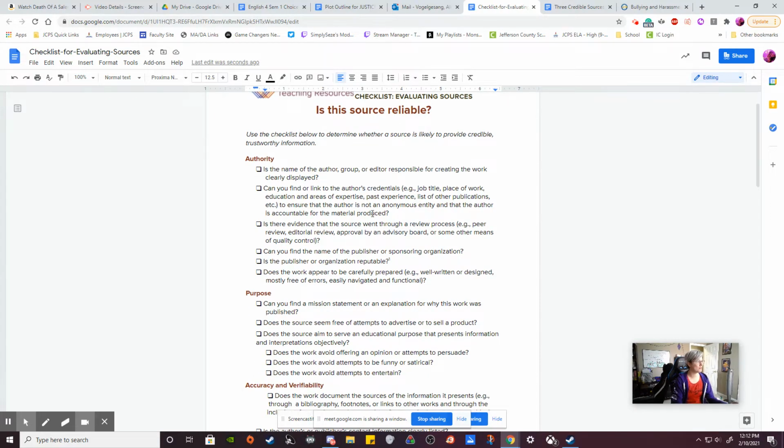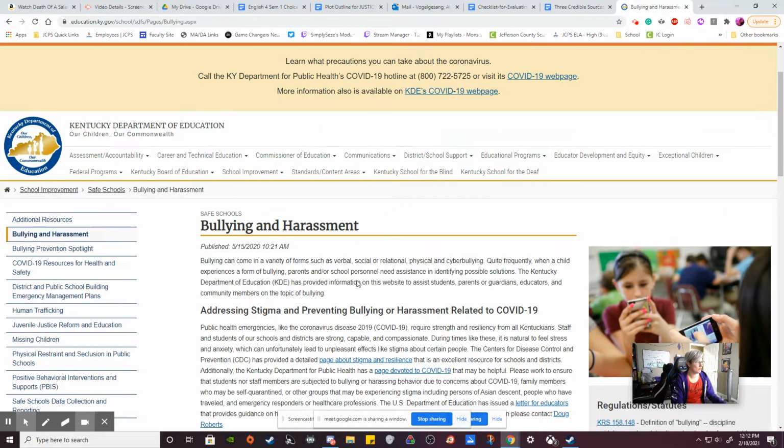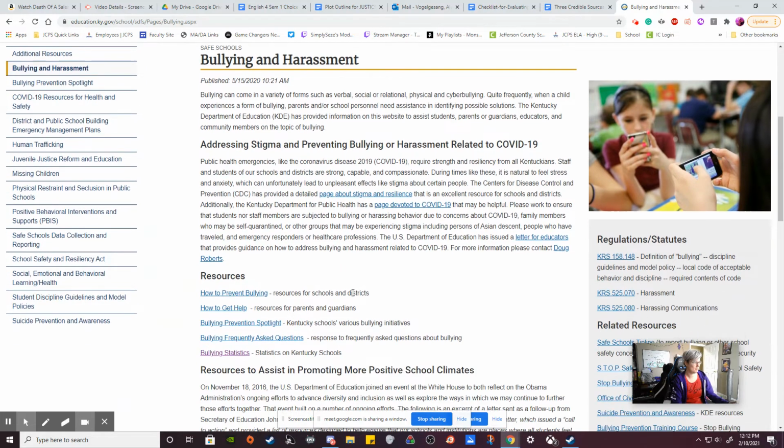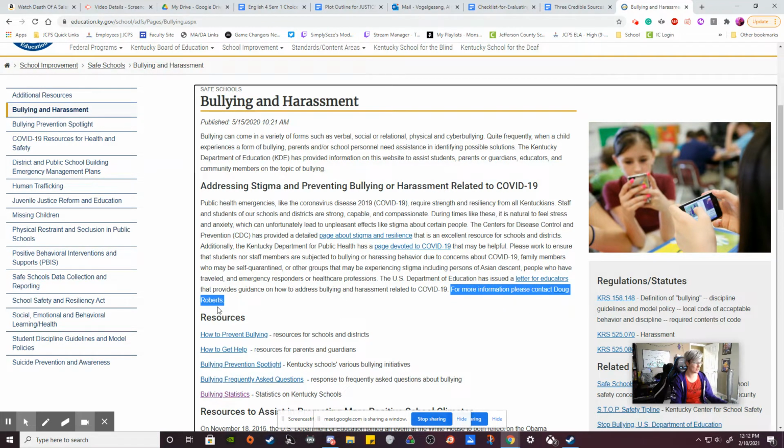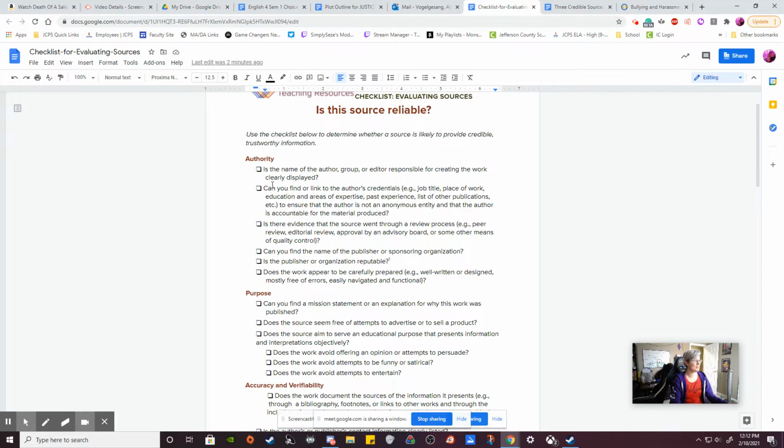Can you find the link to the author's credentials to ensure that the author is not an anonymous entity or that the author is accountable for the media produced? So basically asking like, can we actually see who wrote this, right? Well, if we read through, we don't see it right away, but if we read through, we see, for more information, please contact Doug Roberts. And it has a link there that we can click and see more about Doug Roberts and how to reach him. Perfect. We now know that, yes, there is a link to the author's credentials. So boom, right there, check number 2.